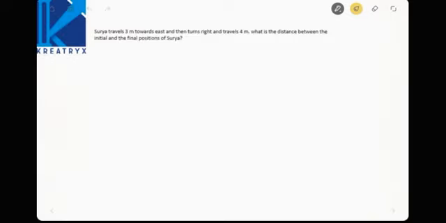Next one. Surya travels 3 meters towards east, and then turns right, in this direction 4 meters. What is the distance between initial and final? To find this, you have to find the hypotenuse length. This is 3 and this is 4. This is a right angle triangle, and this will be the hypotenuse. Root of 3 square plus 4 square is nothing but 5 meters. Easy pickings.